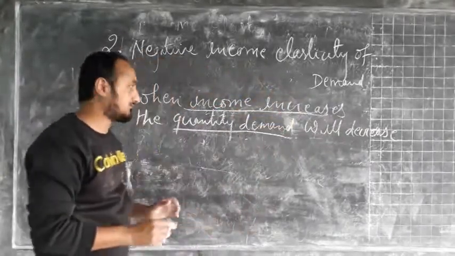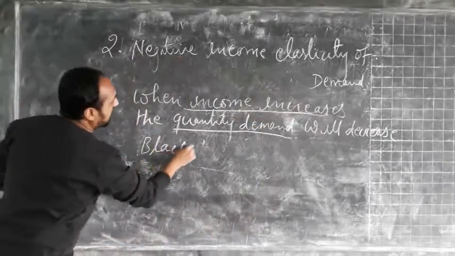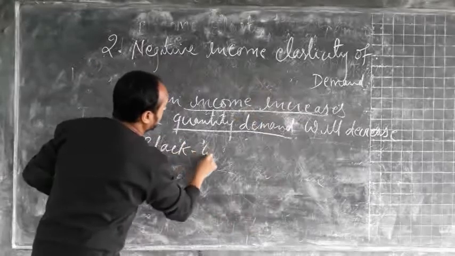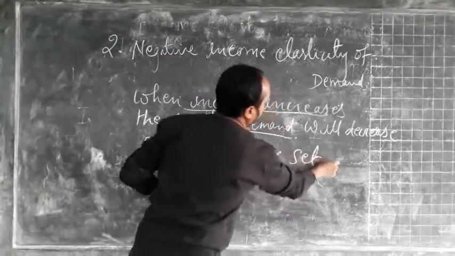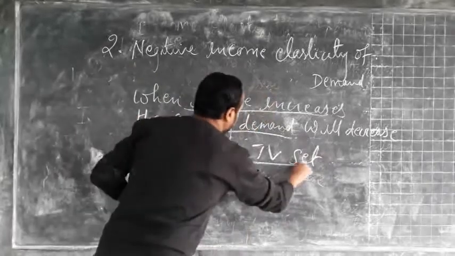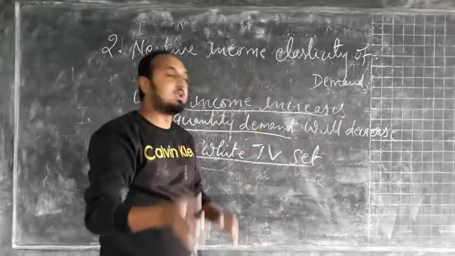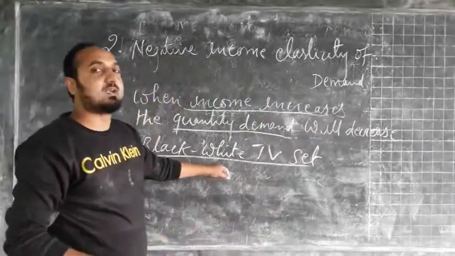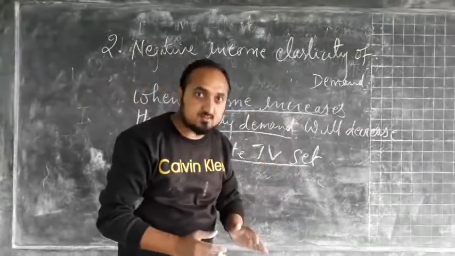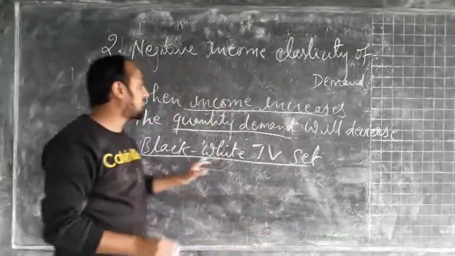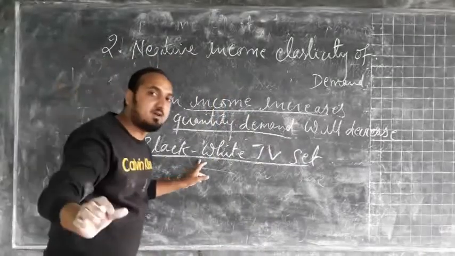For example, black and white TV set. So now if you compare this TV with LCD and LED, black and white can be considered as an inferior good. So when the income of the consumer increases, they will replace this black and white television set by LCD or LED TV set.